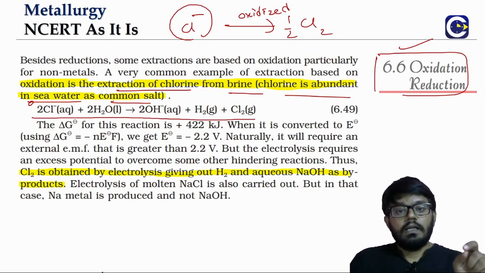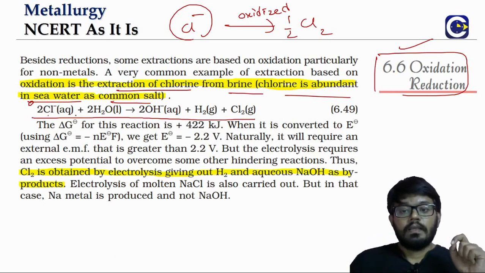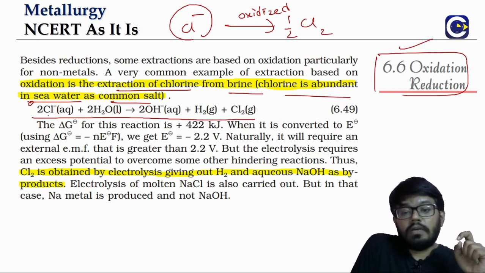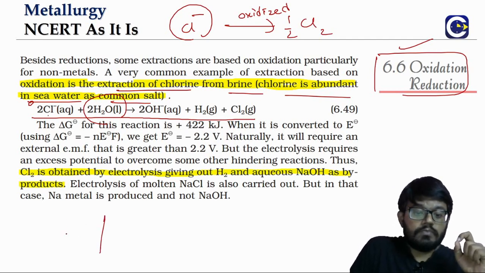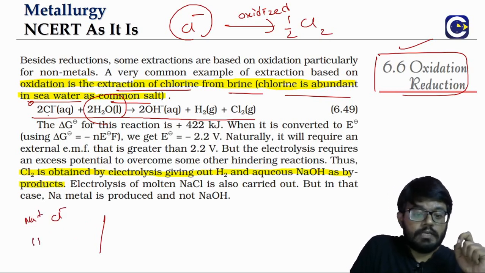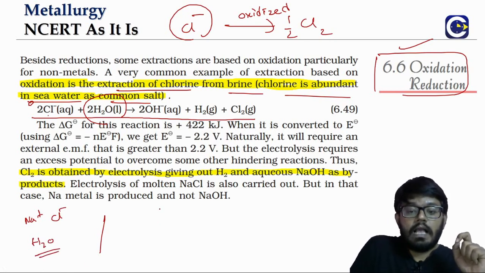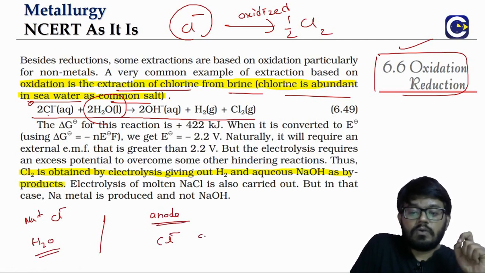At the anode, the chloride ions will undergo oxidation. At the cathode, the water will be undergoing the reduction, because in brine solution we'll be having Na plus, Cl minus, and of course there will be water. Now, at the anode, the Cl minus will undergo what? Oxidation.